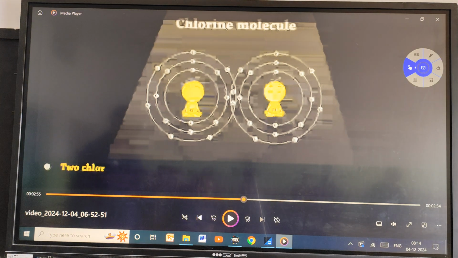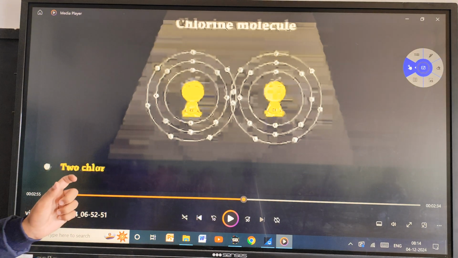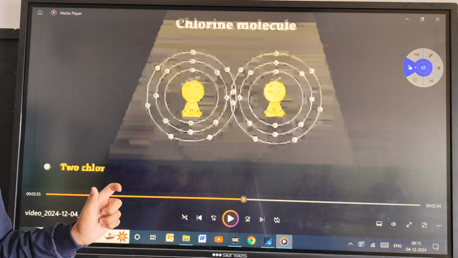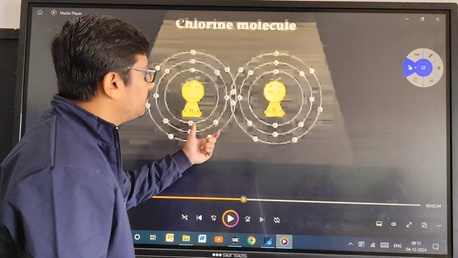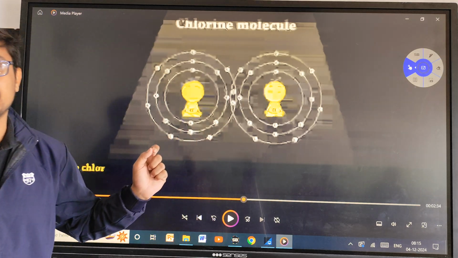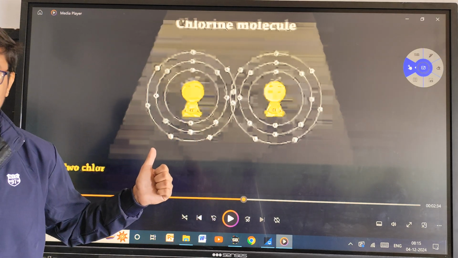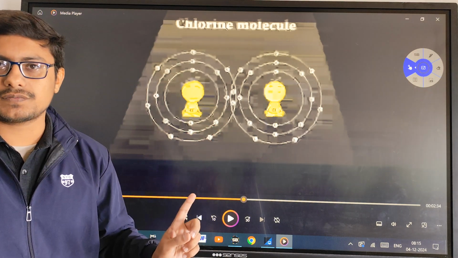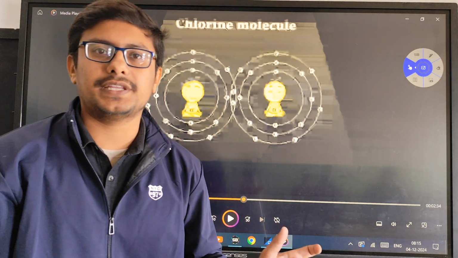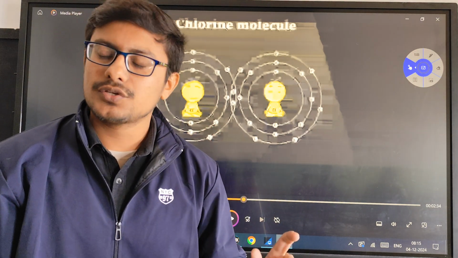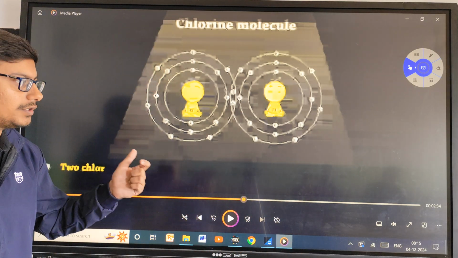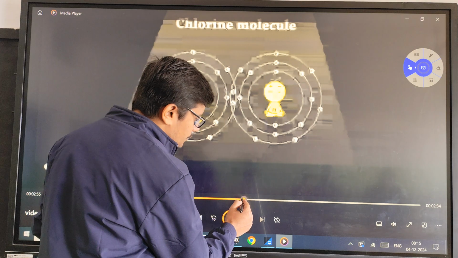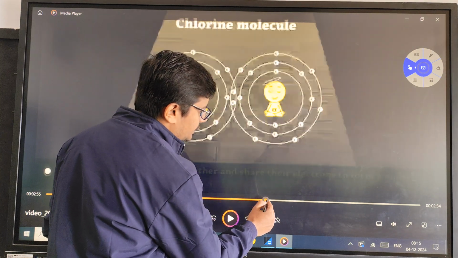The same example for chlorine molecule can be used in case of any halogen atom or any halogen element. What will they do? They will share the outermost electron to complete their octet. In case of halogens, how many electrons are needed? Just one, as they have 7 electrons in their outermost valence shell. So just by sharing 1 electron, what are they forming? Single covalent bond.